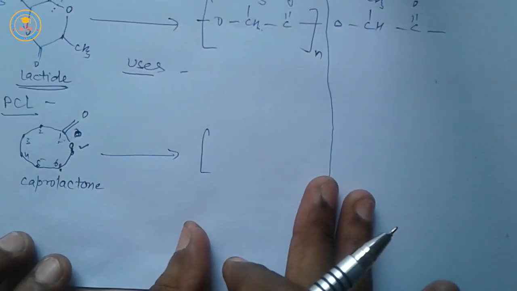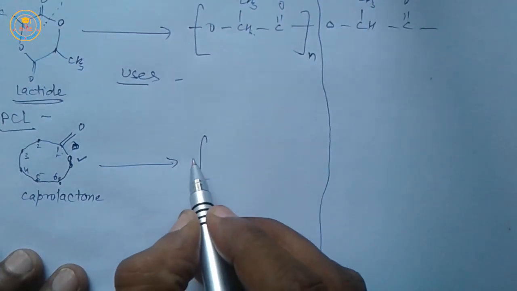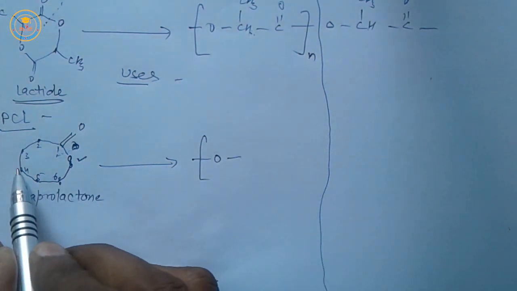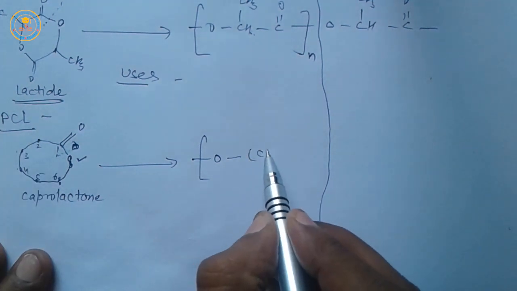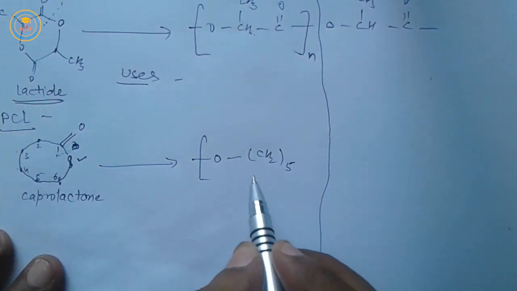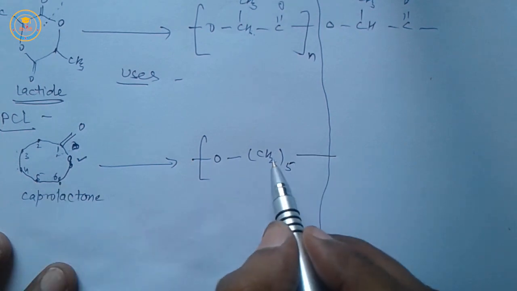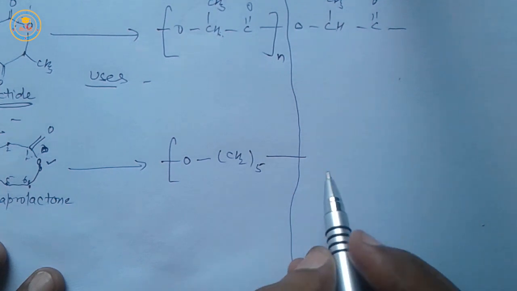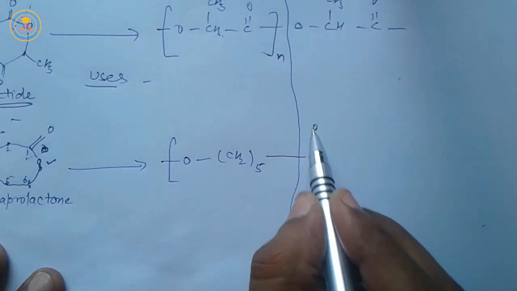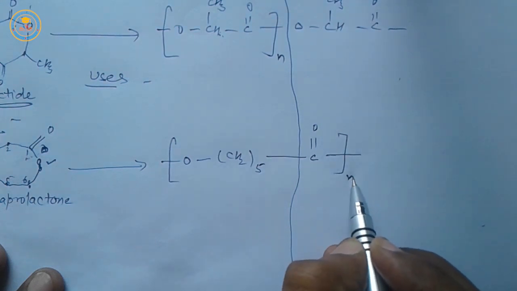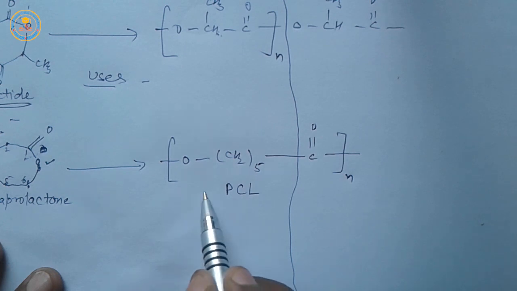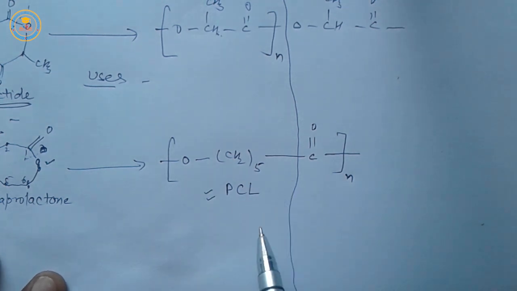And for the structure of PCL, here 1, 2, 3, 4, 5, 5 CH2 groups are present in the carbon chain, so we can write it in the way CH2 whole taken 5, C double bond O whole taken n. It is the structure of PCL. PCL is a biodegradable polymer which has low MP.